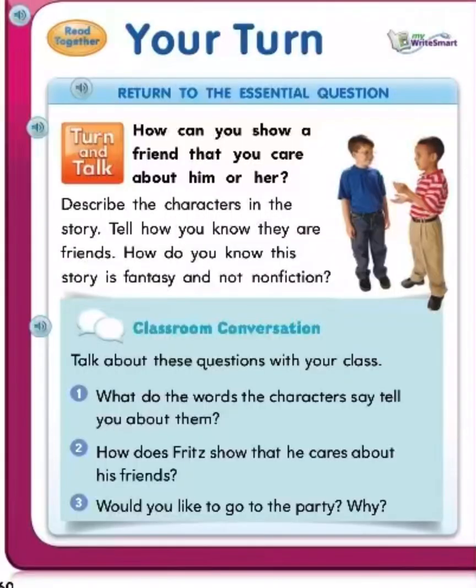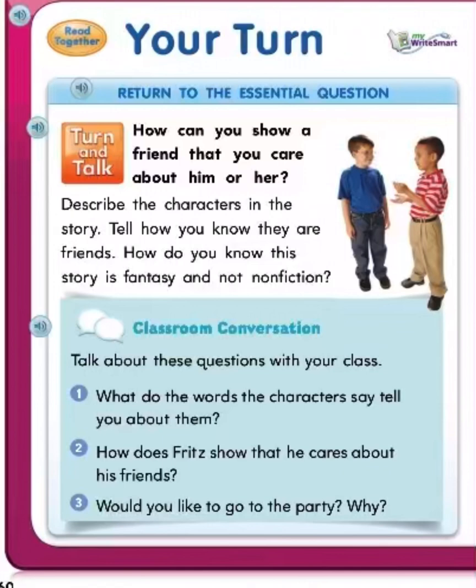Your turn. Return to the essential question. Turn and talk. How can you show a friend that you care about him or her? Describe the characters in the story. Tell how you know they are friends. How do you know this story is fantasy and not nonfiction?